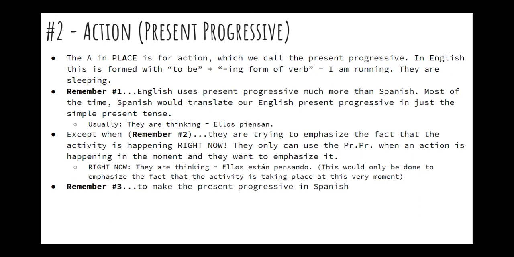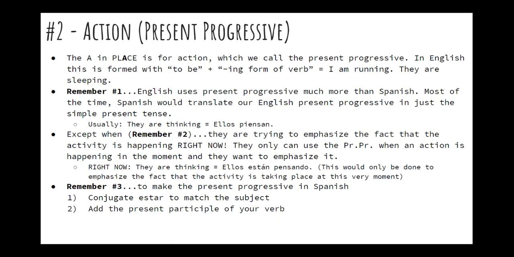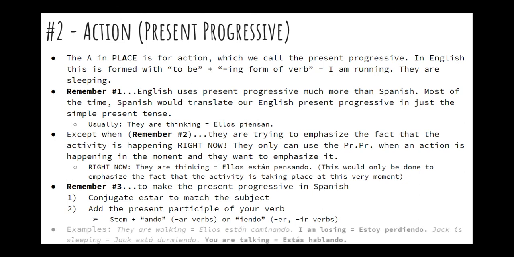Now, remember number three. To make the present progressive in Spanish, you're going to conjugate estar to match the subject. Then you're going to add the present participle of your verb. To do that, you'll find the stem of that verb and add ando for AR verbs or iendo for ER and IR verbs. So a few examples. They are walking. Ellos están caminando. So you have están from estar matched with ellos. And then you have caminando from caminar. You had your stem camin, and then add ando because it's an AR verb.